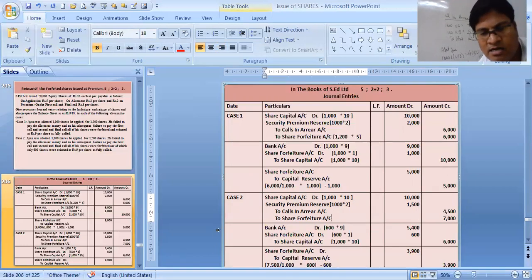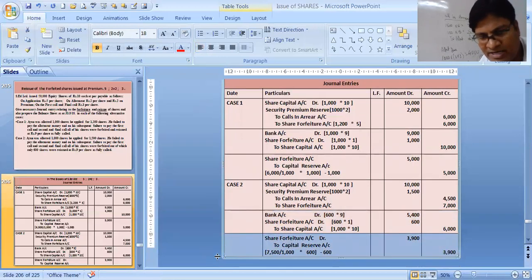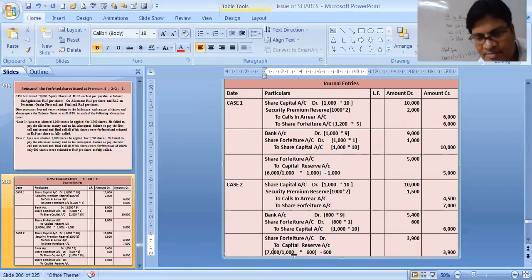Next, the reissue entry. That's a simple entry. 600 shares we have reissued, 5,400, 600 into 9. 9 rupees per share we have called, so 1 rupee is the loss, so 600. Share capital 6,000. Transfer to capital reserve, that is 3,900 only. How? Instead of 7,500, I have to write 7,000. 7,000 by 1,000 into 600 minus 600. So 7,000 divided by 1,000 is 7. 7 into 600 is 4,200. 4,200 minus 600 is 3,800.